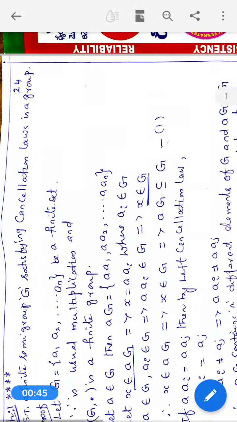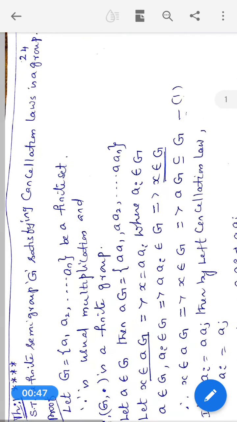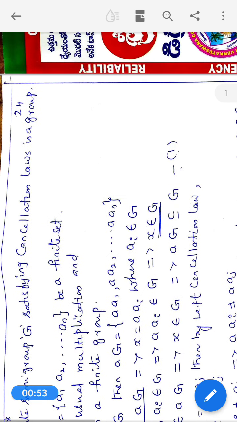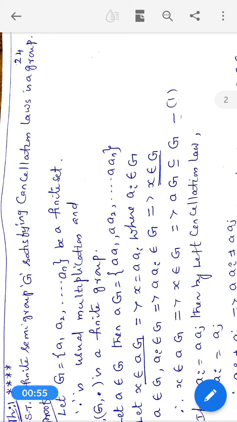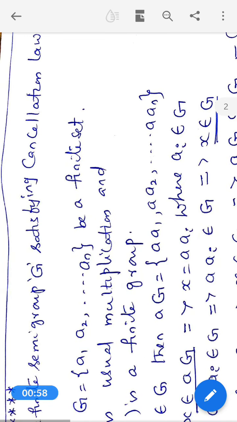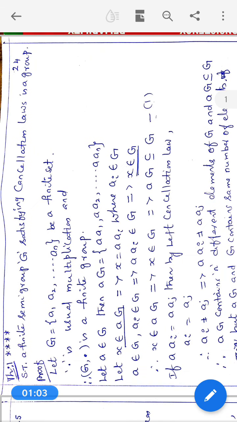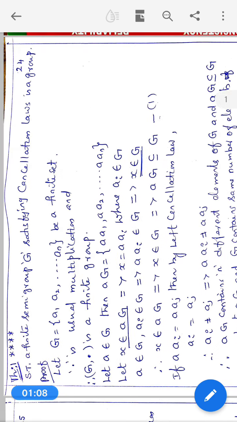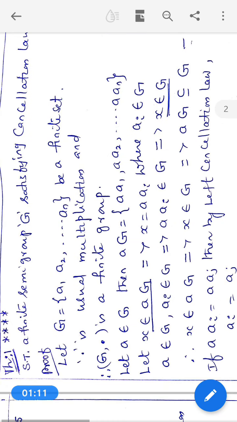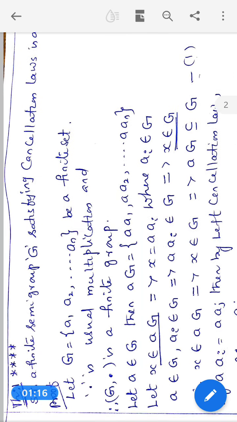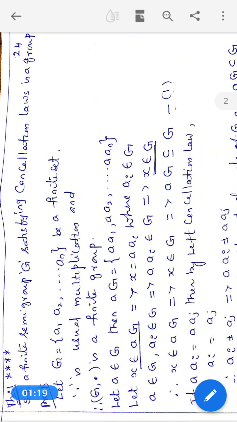In this case, the problem is a very important problem. This question has been asked many times. The problem is: show that a finite semi-group G satisfying cancellation laws is a group. Once again, show that a finite semi-group satisfying cancellation laws is a group.